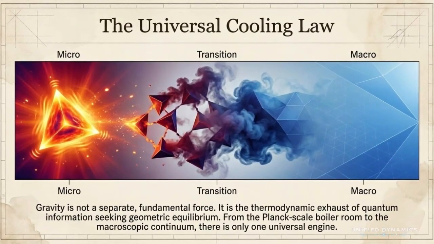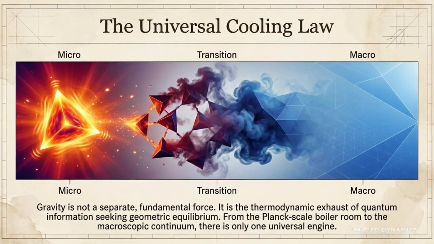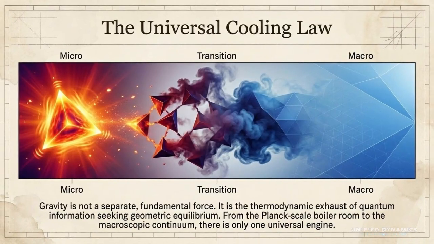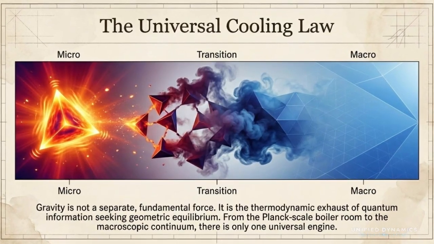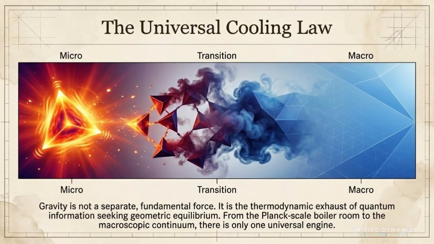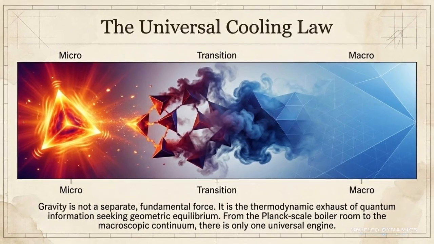This slide is the big picture synthesis, the universal cooling law. We're moving from micro to transition to macro. On the left, the system is hot, dense, and highly structured at the packet level. In the middle, that structure starts reorganizing, shedding mismatch, releasing strain, and moving through transitional geometry. On the right, that process settles into the smooth macroscopic world we experience as space, distance, and gravity.